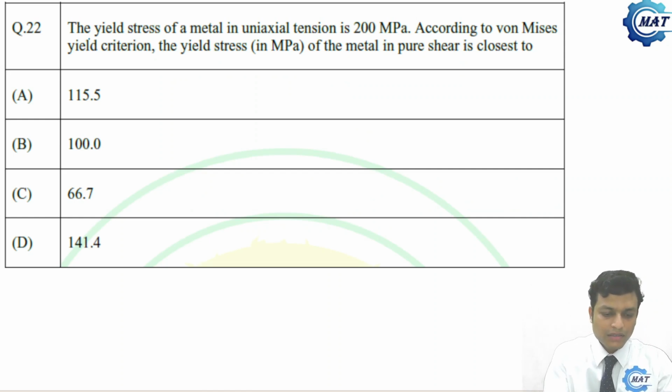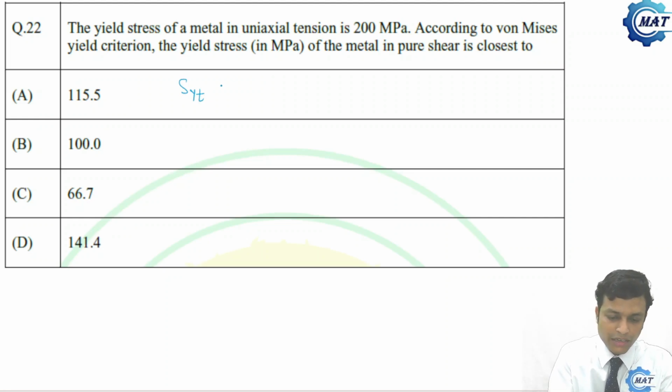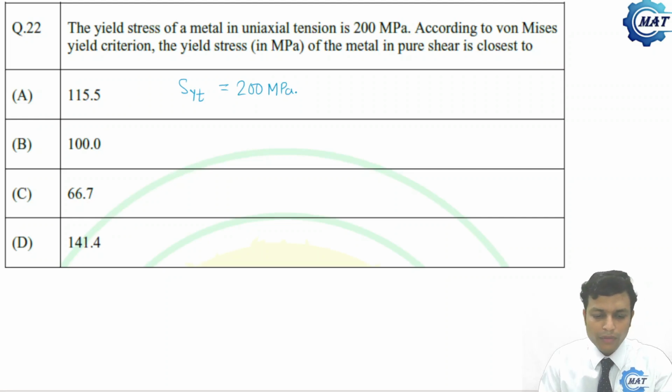It has been asked that the yield stress of a metal in uniaxial tension, that is SYT, is 200 MPa. According to von Mises yield criteria, the yield stress of the metal in pure shear is to be determined.